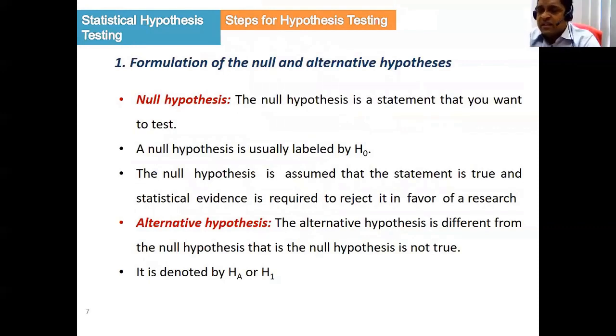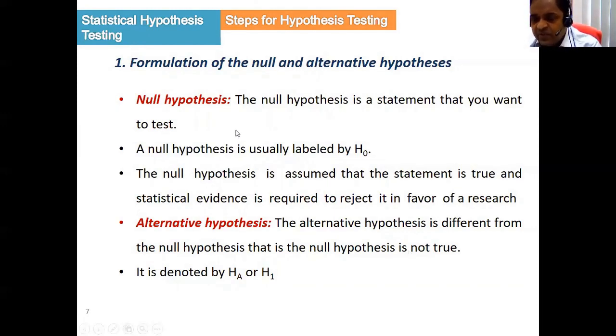So the null hypothesis is what we want to test. The null hypothesis is usually denoted by H naught, and we always assume that it is true. An alternative hypothesis is different from the null hypothesis, that is, the null hypothesis is not true.